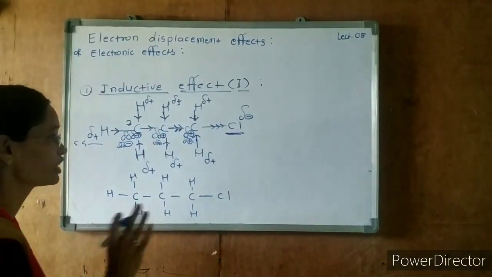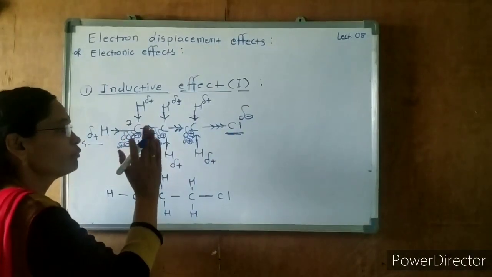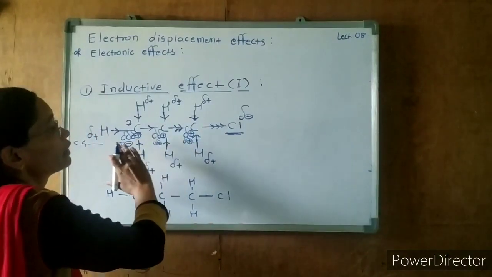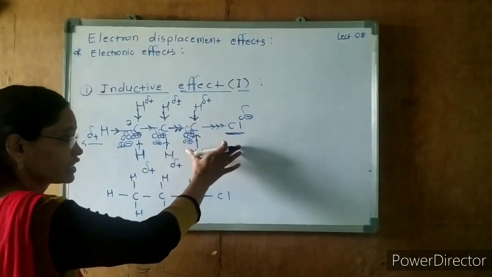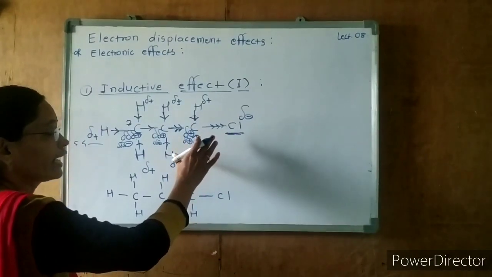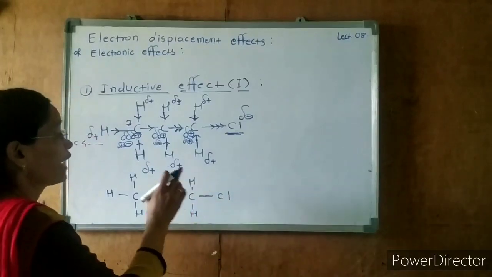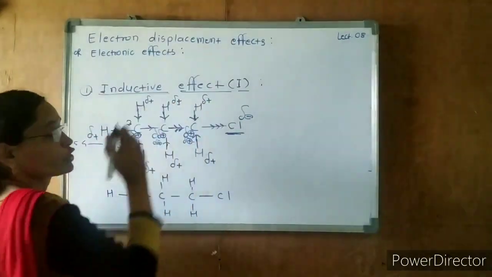This is one more condition. There must be shifting of the sigma electrons, and the effect is a permanent effect. There should be a difference in the electronegativity of the bonded atoms, there should be shifting of the sigma electrons, and there should be development of partial negative charges and partial positive charges.